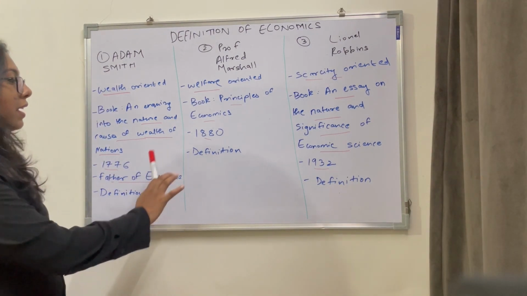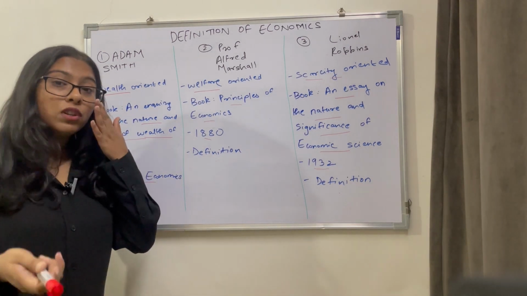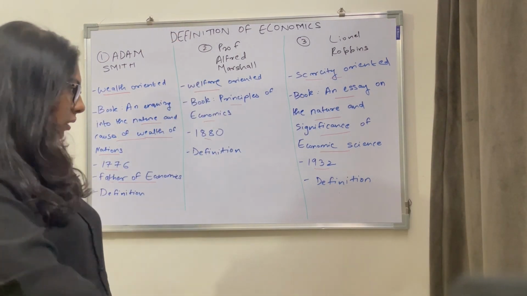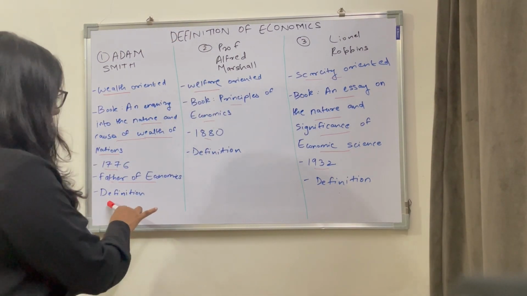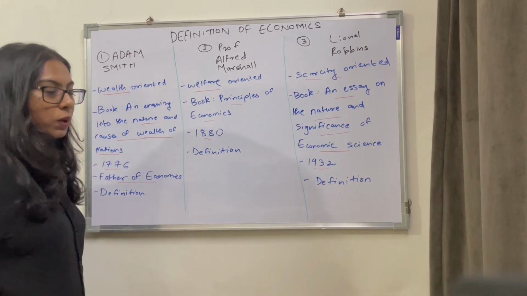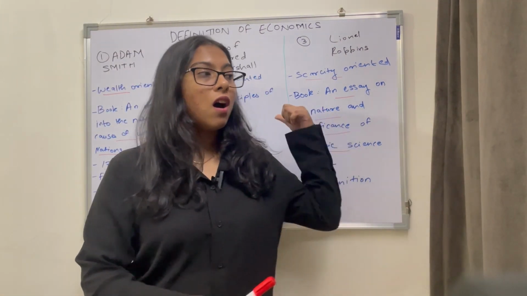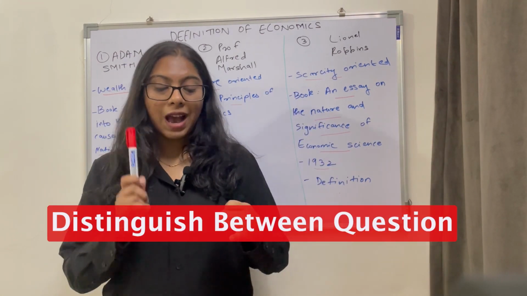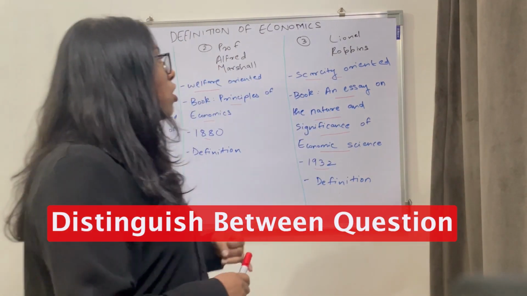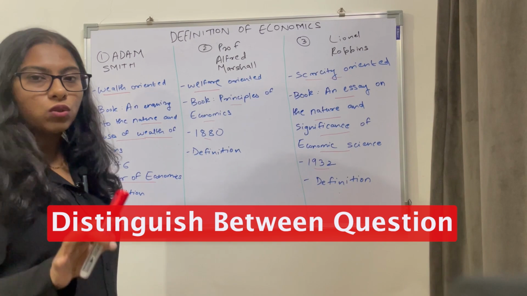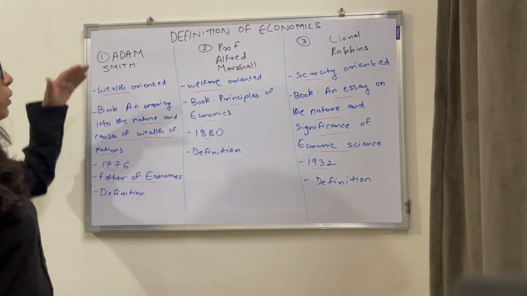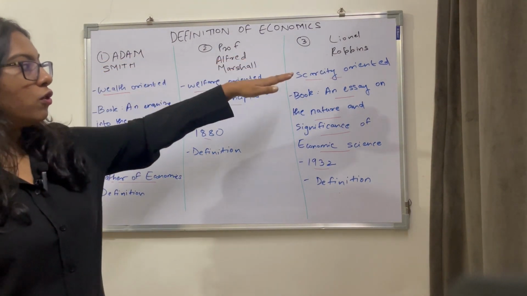Okay, and now before we go to the actual definitions, the detailed definitions, I've written down the word definition over here. Why is that so? Now, oftentimes you might be asked to distinguish between these economists, right? So this is the pro forma that you guys could follow to answer your questions. You can write about Adam Smith, Marshall, and Robbins.